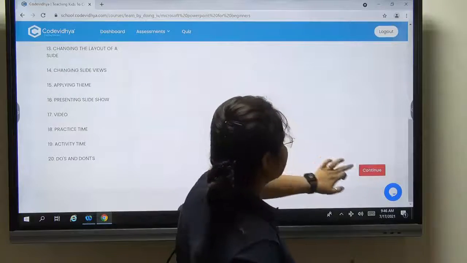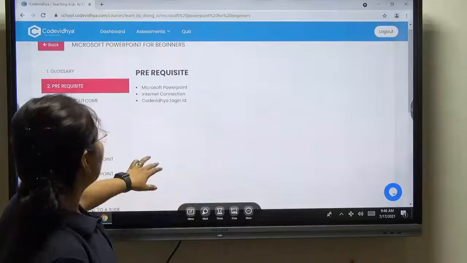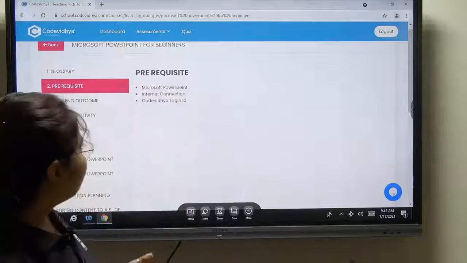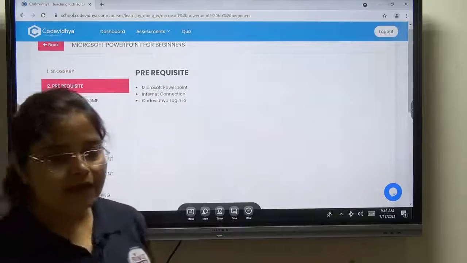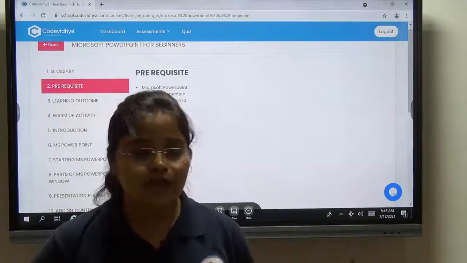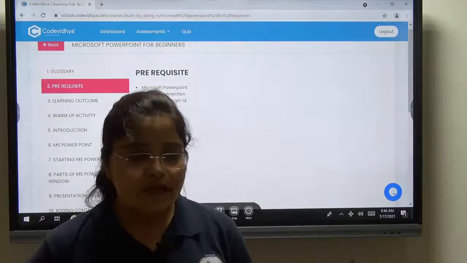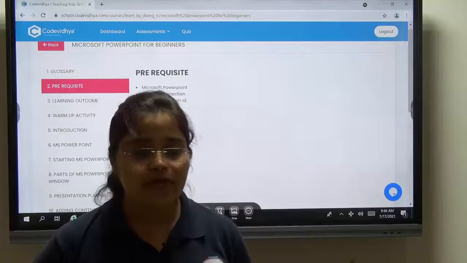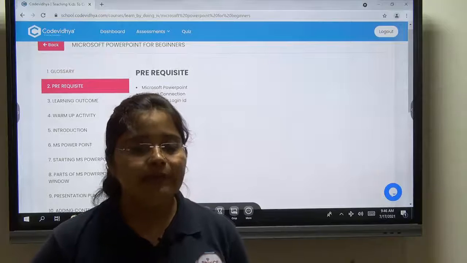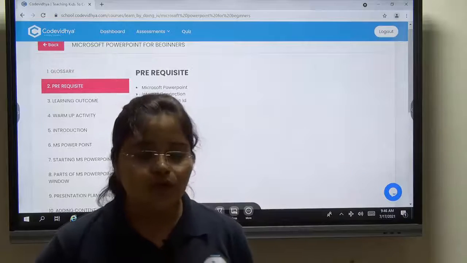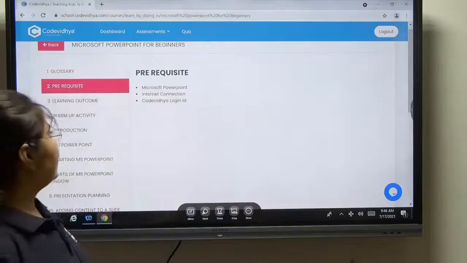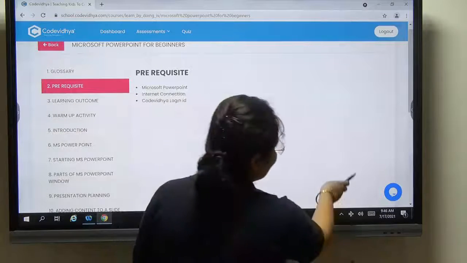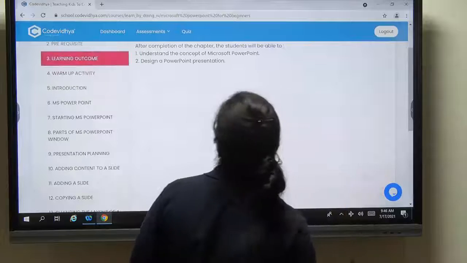Next, so these were some basic definitions, okay, and now what we require, if you want to learn practical in this chapter, for that we require Microsoft PowerPoint. So this is the application we are going to work upon. In the last chapter we worked upon Microsoft Word, and in this chapter we will learn how to work in Microsoft PowerPoint. And then we must have some internet connection if you want to download any images or themes online, and then you require your ID. Okay, so these are some prerequisites, means some requirements जो आपको start करें.